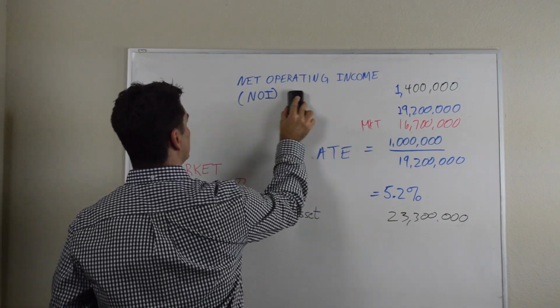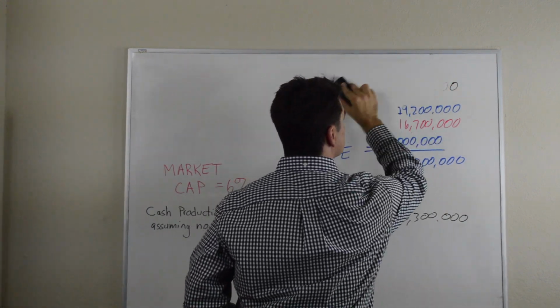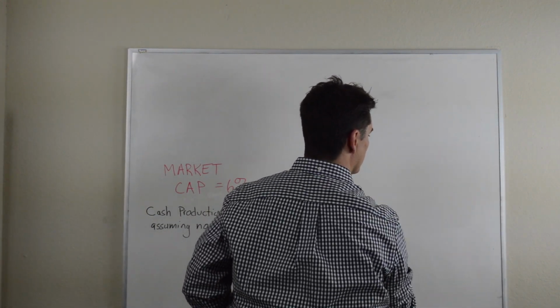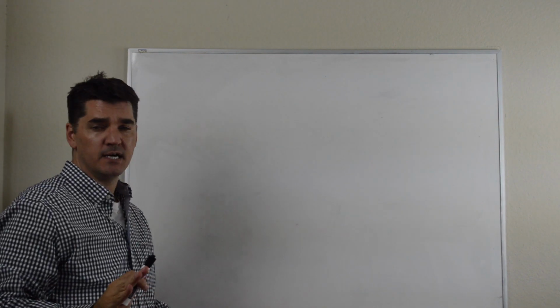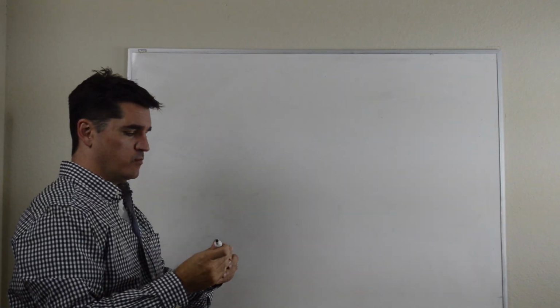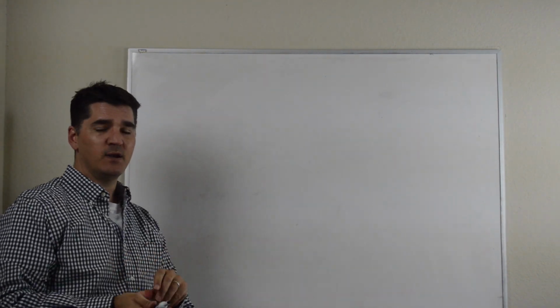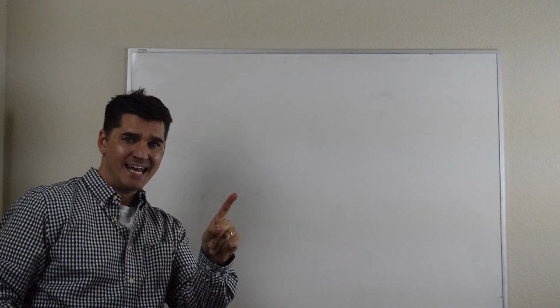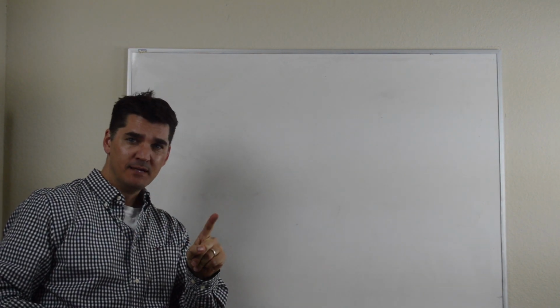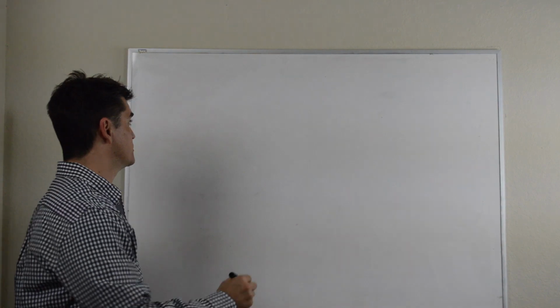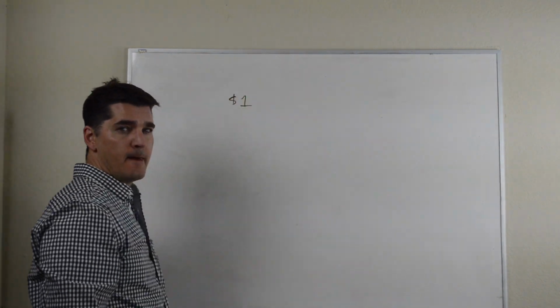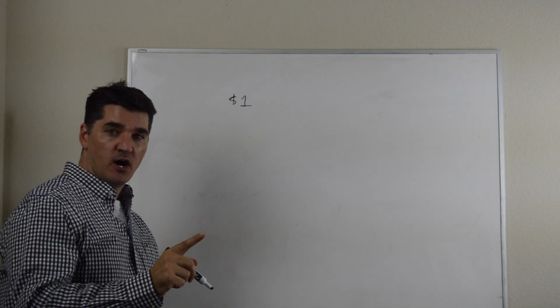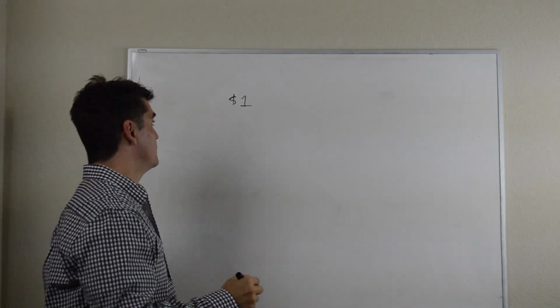Now, what I want to show you though is a simpler way that we can see how the net operating income drives value. So if we're walking around the property and we find $1 of either an added amenity or a cost reduction, just say we find $1 that we can either save money on or add in revenue.